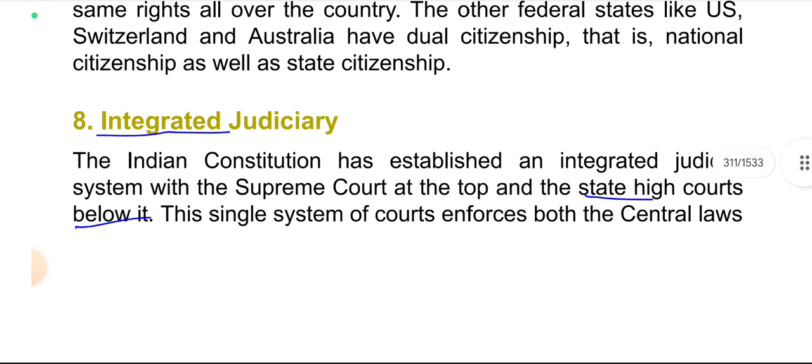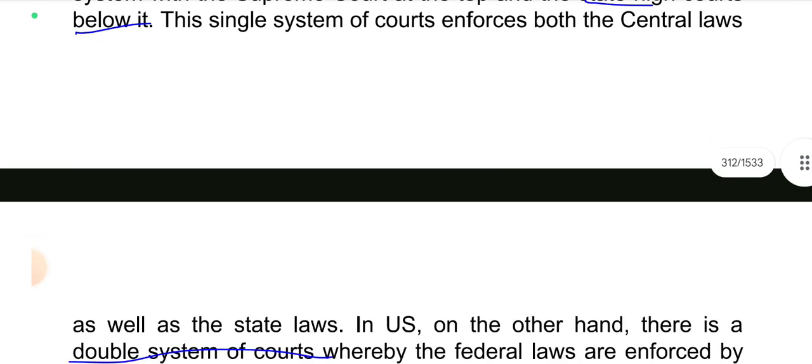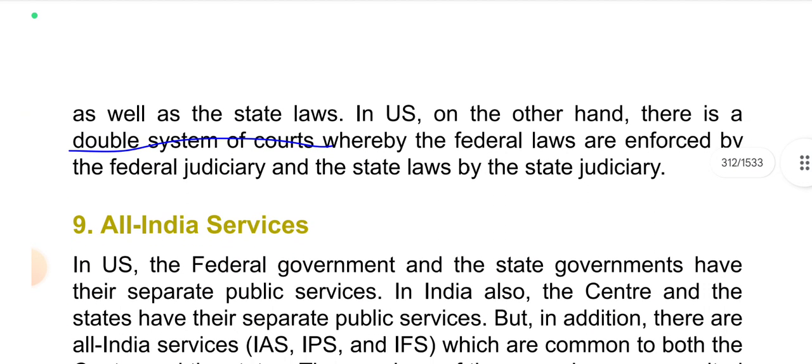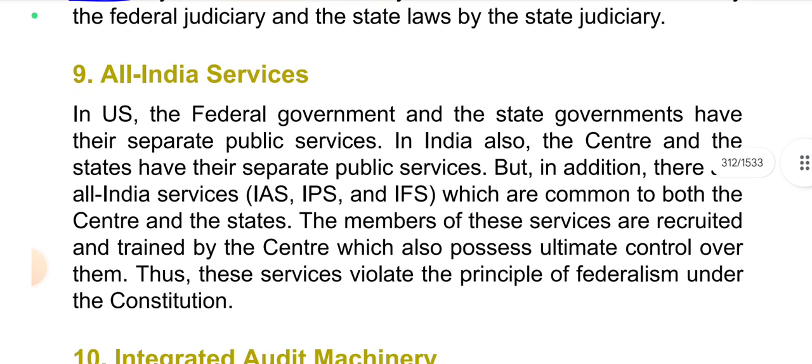Integrated judiciary. The Indian Constitution has established an integrated judicial system with the Supreme Court at the top and the state high courts below it. This single system of courts enforces both the central laws as well as the state laws. In the US, on the other hand, there is a double system of courts whereby the federal laws are enforced by the federal judiciary and the state laws by the state judiciary.